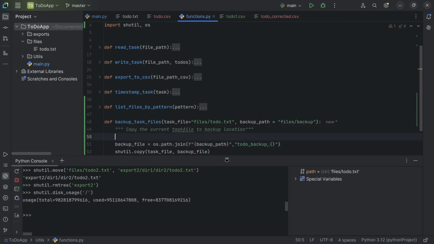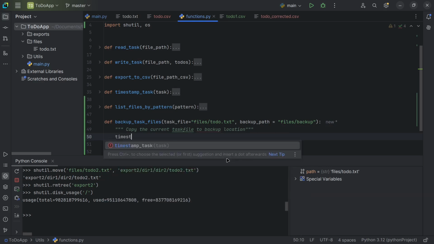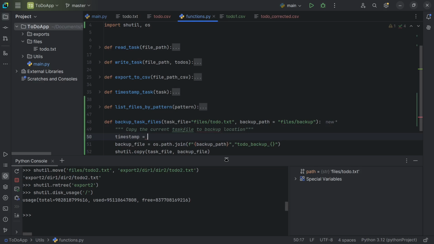For the timestamp, we need to give timestamp equal to datetime.now, and inside this we will do strftime, which is going to be year hyphen month hyphen date, and also I'll put hours hyphen minute.